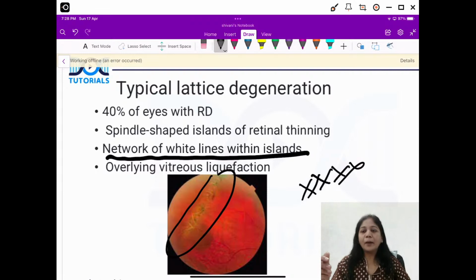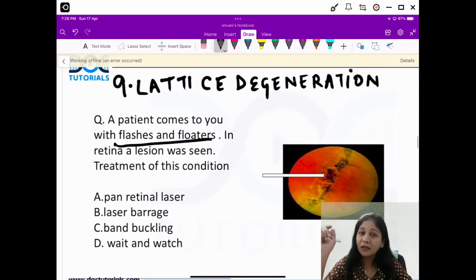Now guys, what can happen when your retina is stretched, especially in pathological myopia? You may have some areas of weakness, especially in the mid periphery of the retina. Now when you have that, there is a chance that the patient may develop a tear in the retina or a degenerative retinal hole. Then the patient can complain of flashes and floaters. Okay, so that is what we have as the typical history, right?